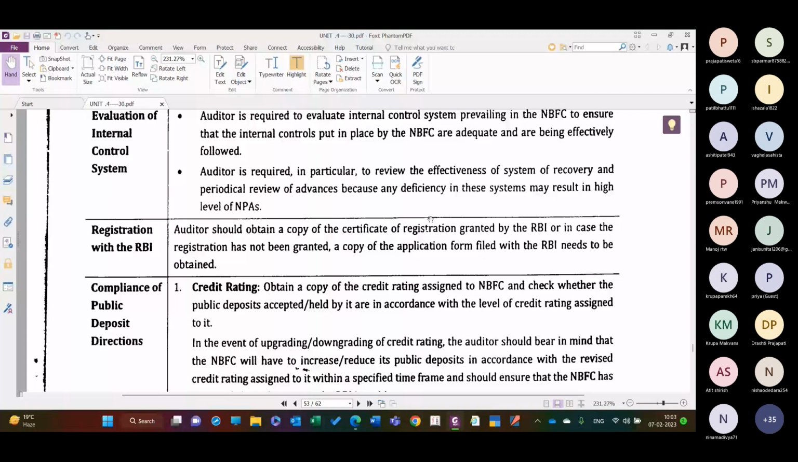Registration with the RBI: the auditor should obtain a copy of the certificate of registration granted by the RBI, and in case the registration has not been granted, a copy of the application form filed with the RBI needs to be obtained. तो अगर किसी को आरबीआई में रजिस्टर करना है, उन लोगों ने एप्लीकेशन कर दिया लेकिन आरबीआई ने अभी तक रिजेक्ट भी नहीं किया है और एप्लीकेशन को एक्सेप्ट भी नहीं किया, तो आप एप्लीकेशन कॉपी को वेरीफाई कर सकते हो.